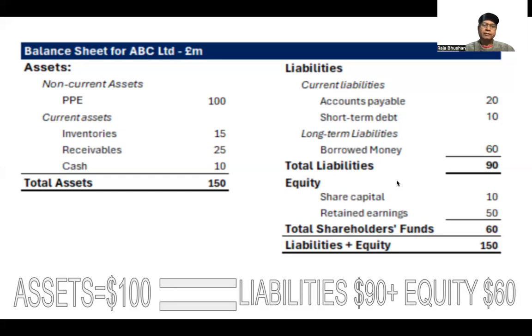Just to sum up what we discussed: assets are those which are owned by the business, liabilities are those which the business owes to third parties, which the business has to pay to third parties, and equity is the owner's stake in the business. It is the stake of the owner in the business and it's a going concern. So always the owner will keep the money in the business to keep it running.